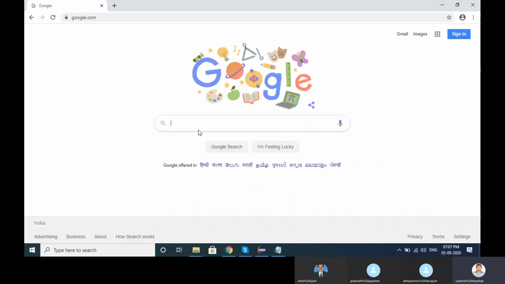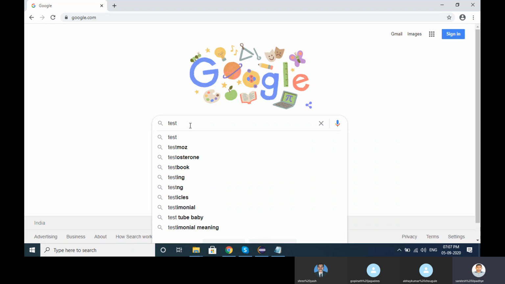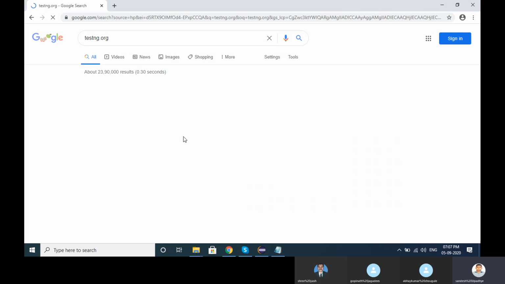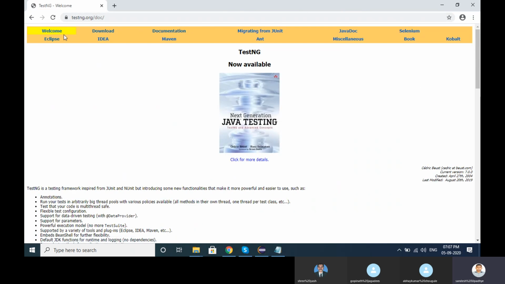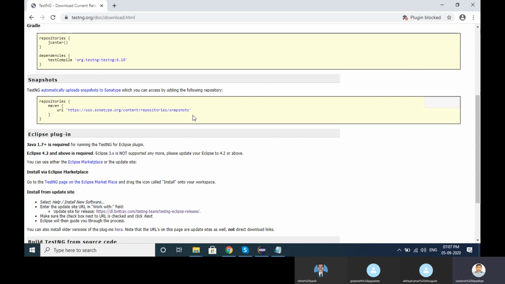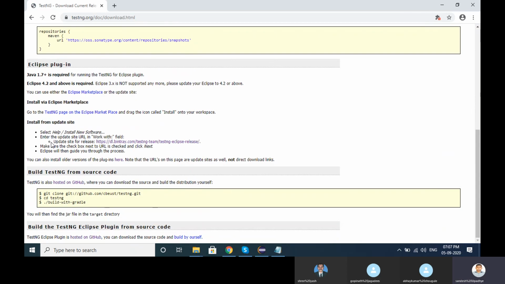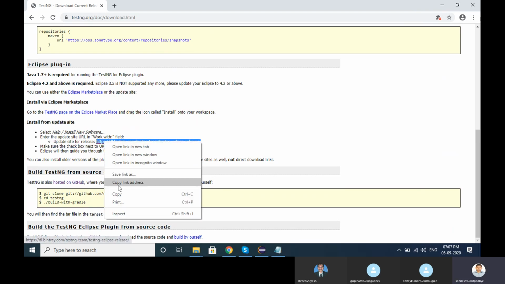Anyway, go to Google. Type here testng.org. This is a separate site. In testng.org, click on download. Go down. Here, update site for the release. Copy this URL.